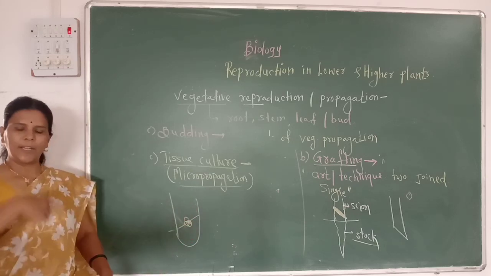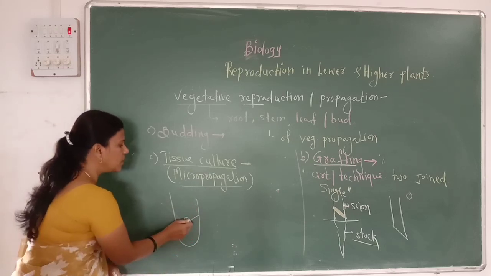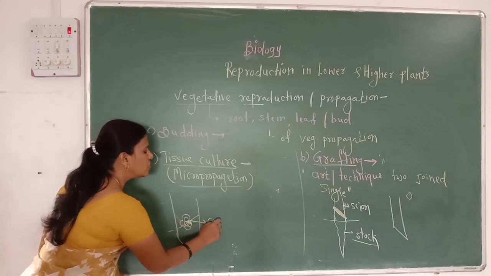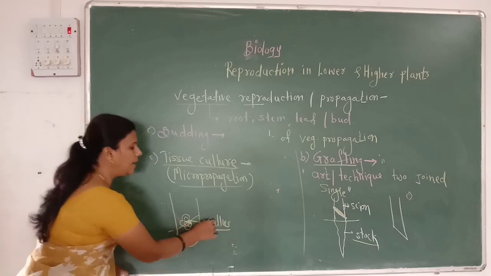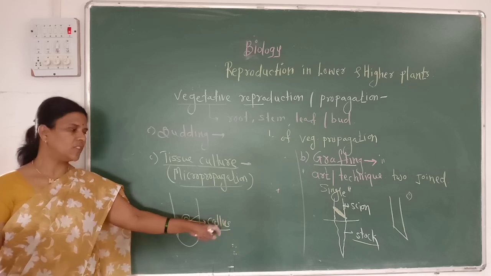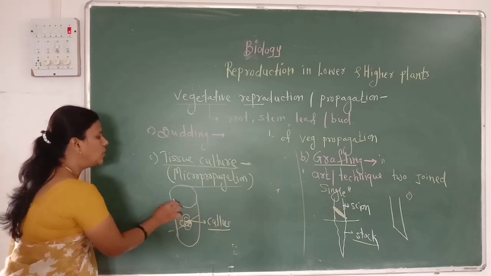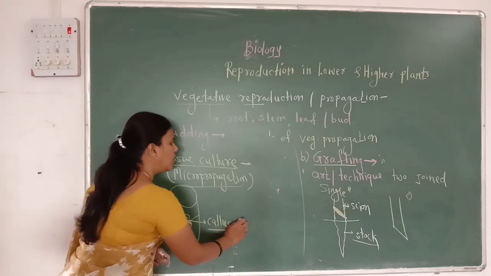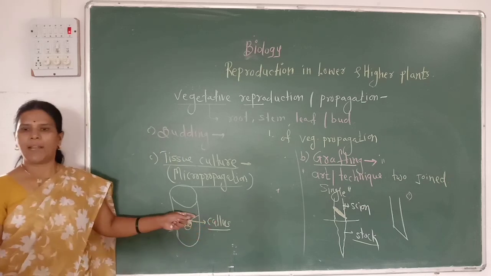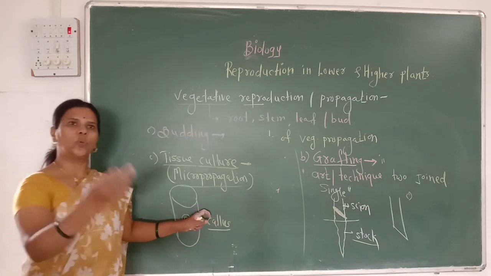This tissue multiplies and forms a mass of cells which is called a callus, and this callus is then multiplied and used to produce small plantlets, and these plantlets are then sown in soil.